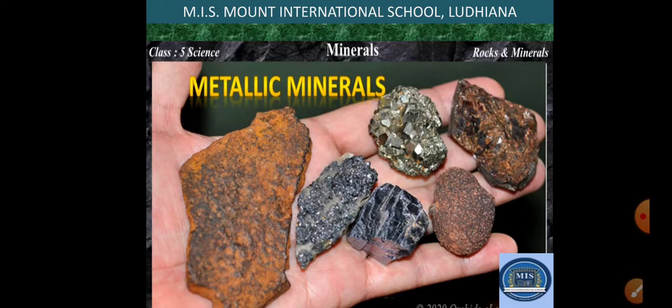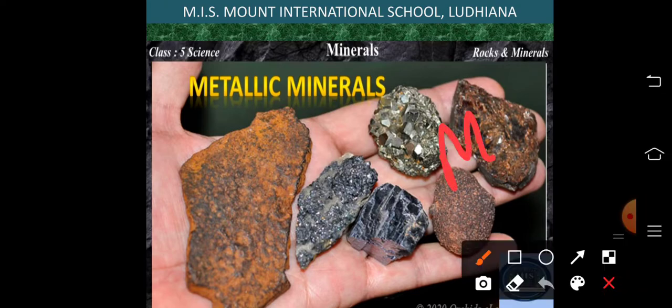Metallic minerals are the minerals which contain metal as the constituent particle, and which are metallic in appearance and also bear some properties similar to those of metals. Even metals are extracted from these minerals. Minerals are basically the naturally existing form of metals or non-metals in which they exist naturally. So from these minerals, metals or non-metals are extracted.